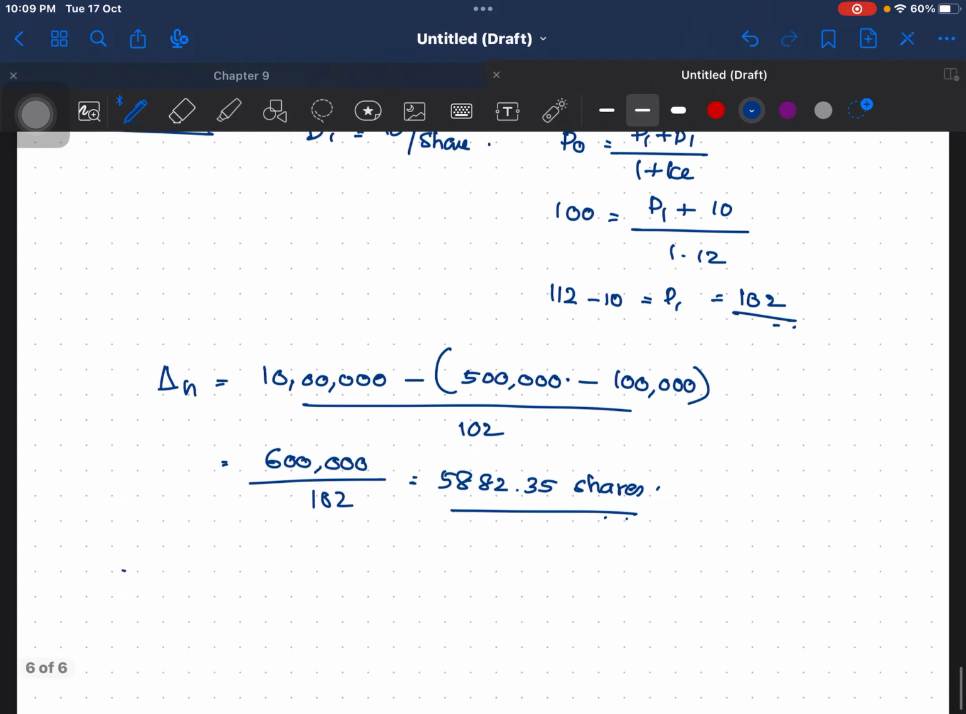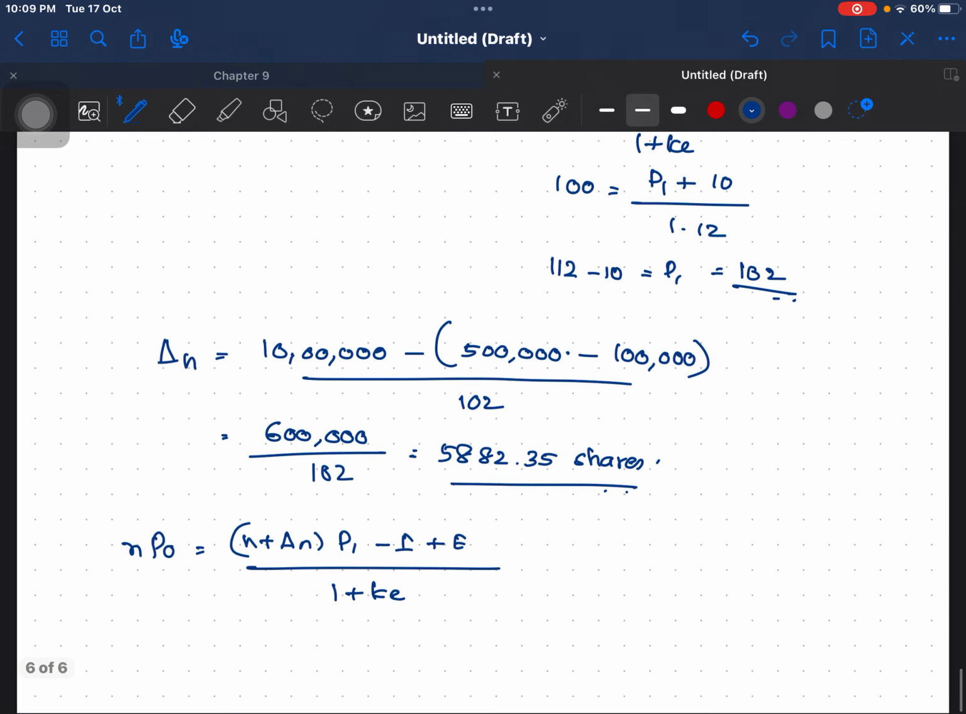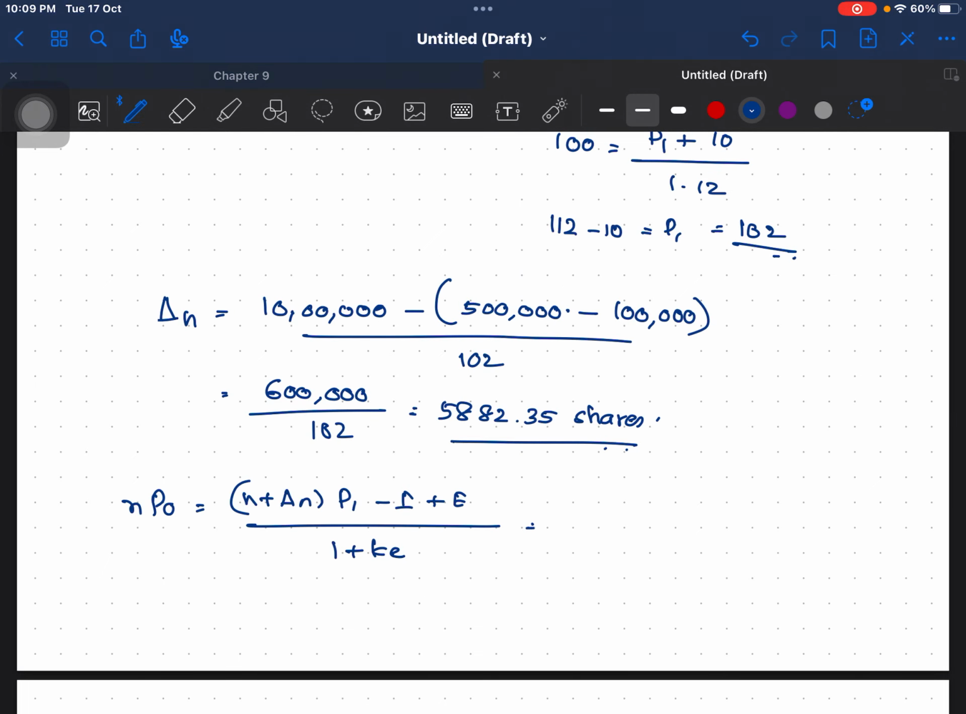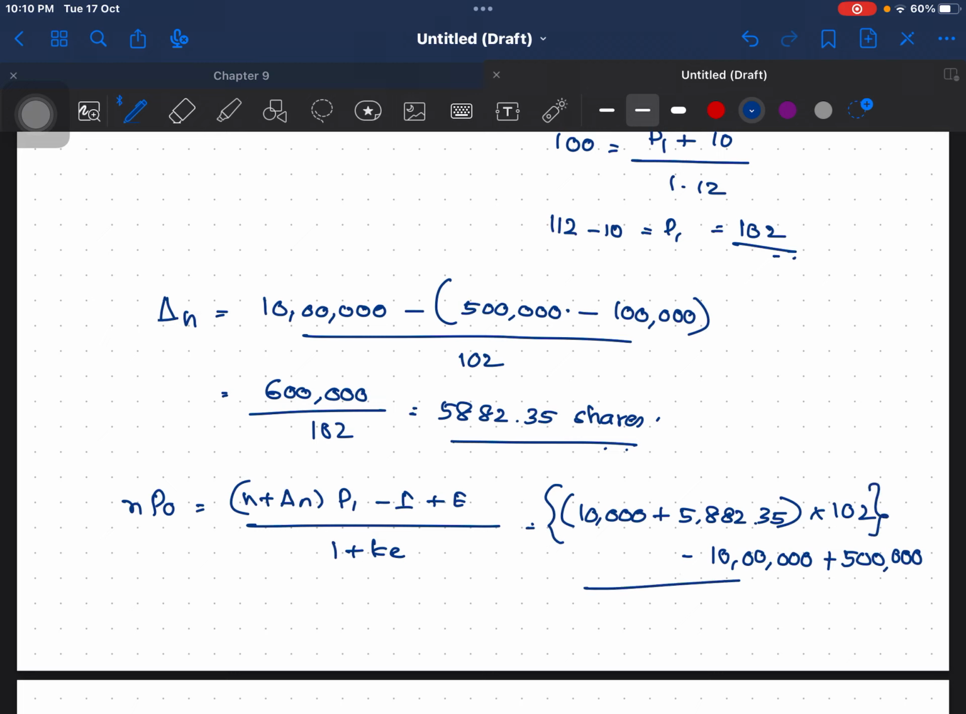Okay, now value of firm NP0 is equal to N plus delta N into P1 minus I plus E divided by 1 plus K. So that is equal to N is 10,000 plus 5,882.35 into P1 is 102 minus I is 10 lakhs minus, this is plus 5 lakh, divided by 1.12.